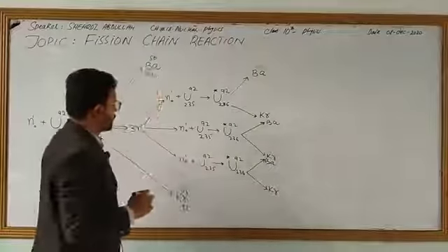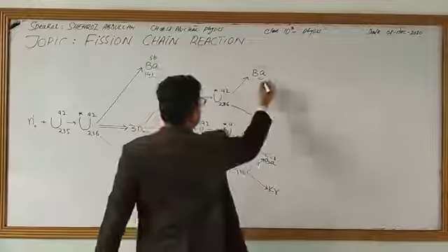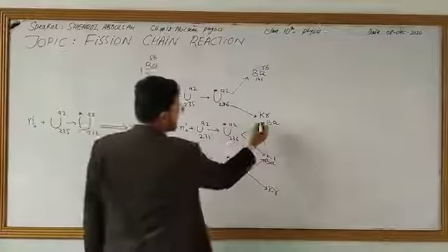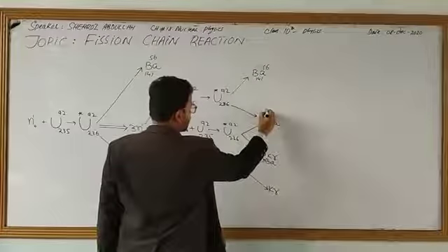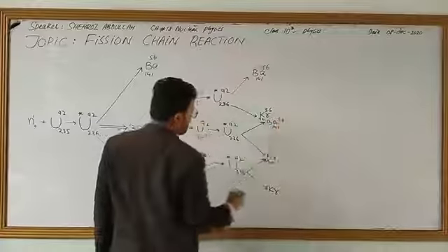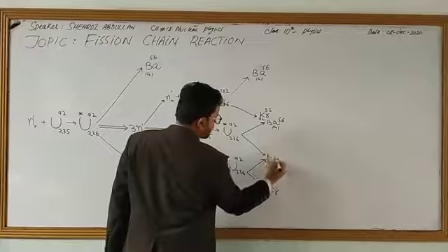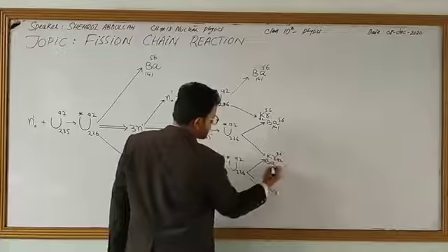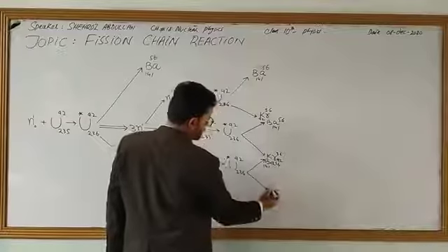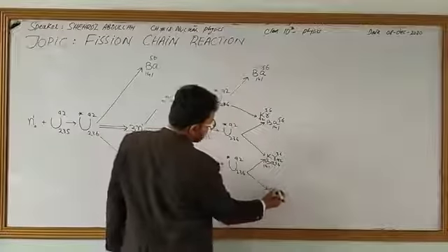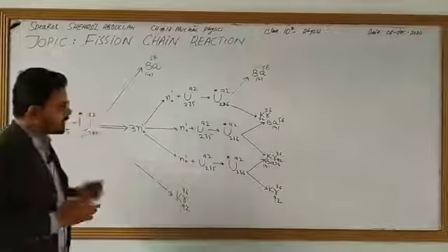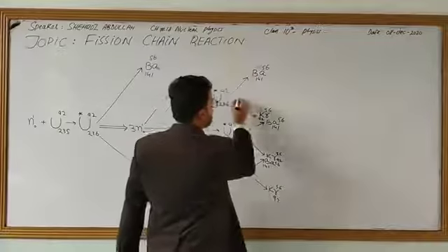Now, barium with mass number 141, atomic number 56. Similarly, krypton with mass number 92, atomic number 36. Barium with mass 141, atomic number 56. Similarly, over here 92 236, and over here 141 and 56. Similarly with krypton over here 36, 92. Now again in this process 3 neutrons are ejected.